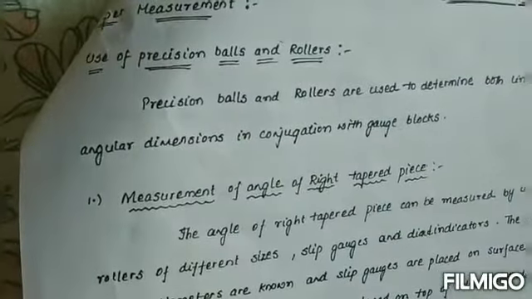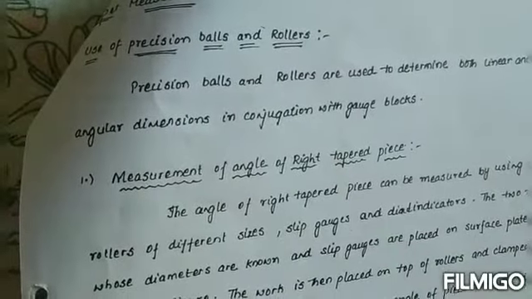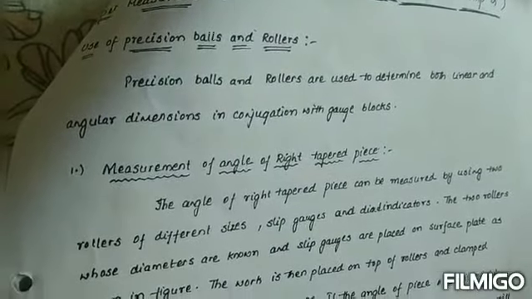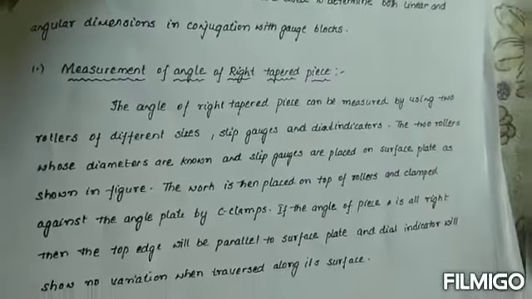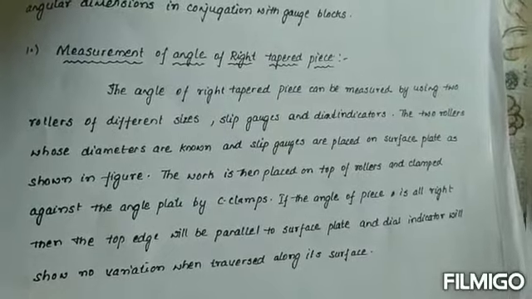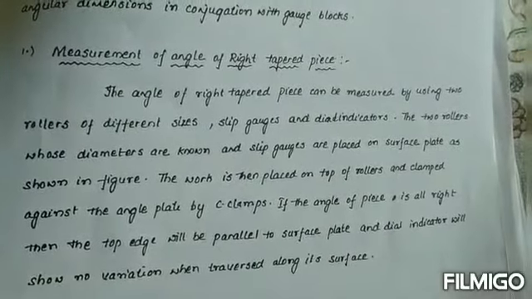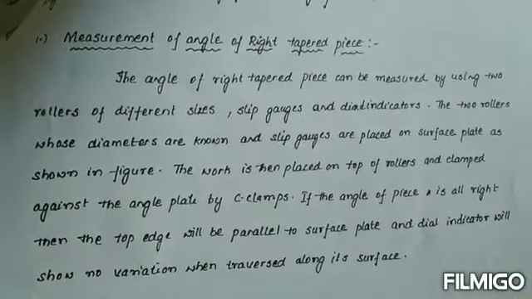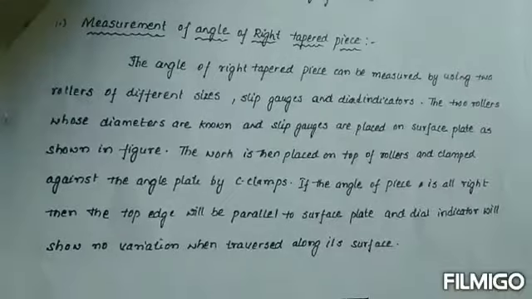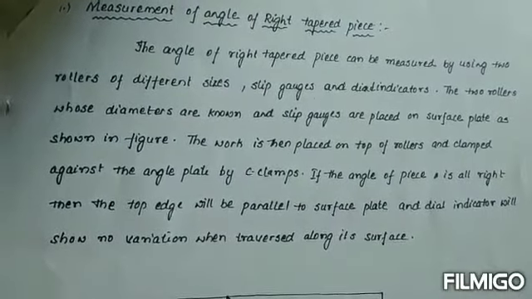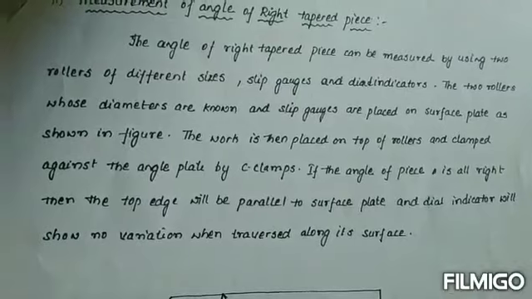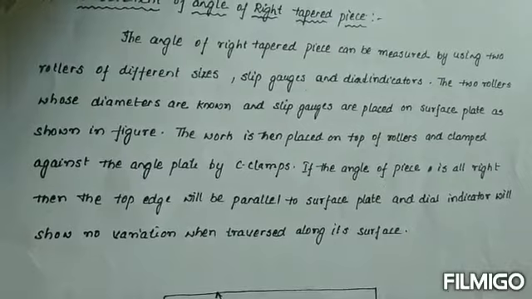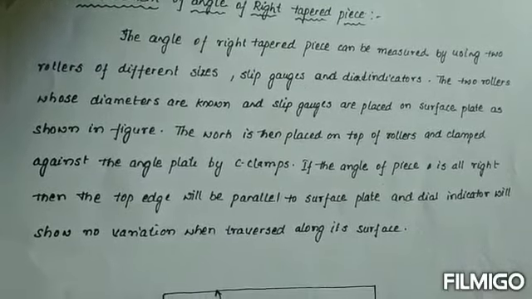The first method in taper measurement is the use of precision balls and rollers. Precision balls and rollers are used to determine both linear and angular dimensions in conjunction with gauge blocks. First, measurement of the angle of a right tapered piece. The angle can be measured by using two rollers of different sizes, slip gauges and dial indicators. The two rollers whose diameters are known are placed on the surface plate with slip gauges, as shown in the figure. The work is then placed on top of the rollers and clamped against the angle plate by C-clamps.